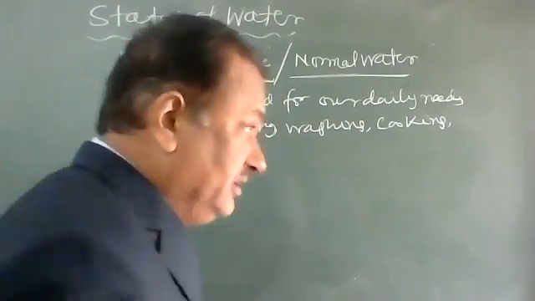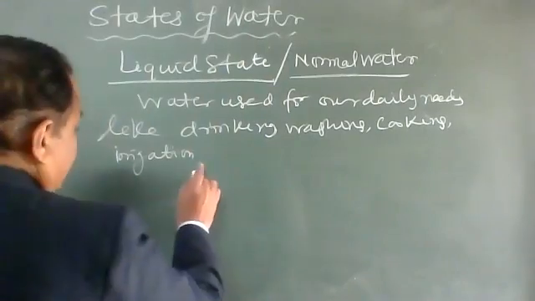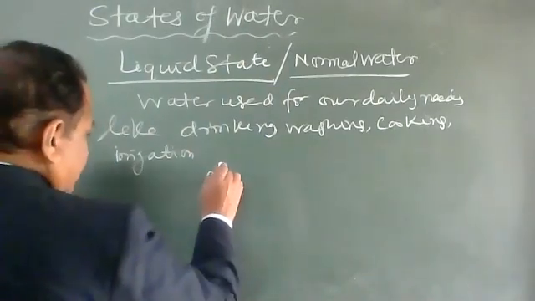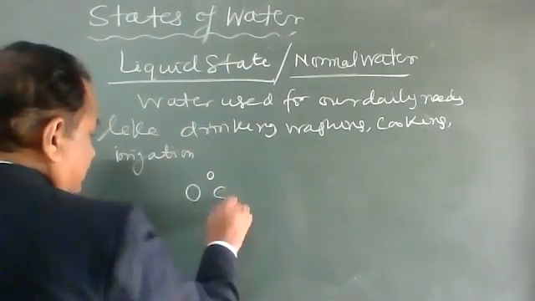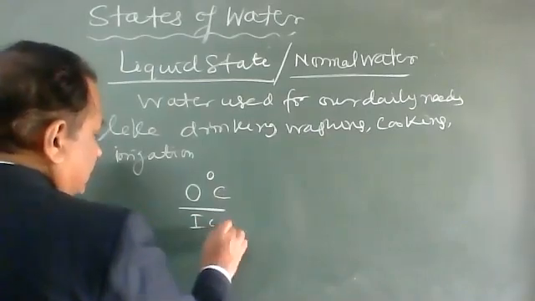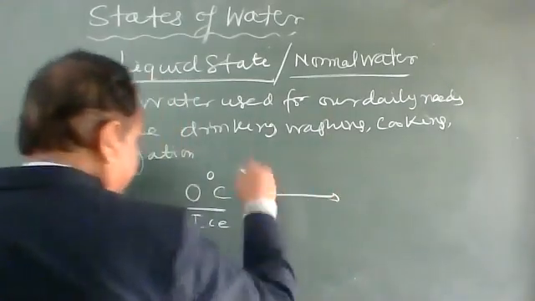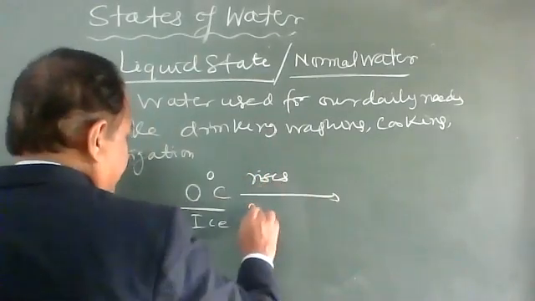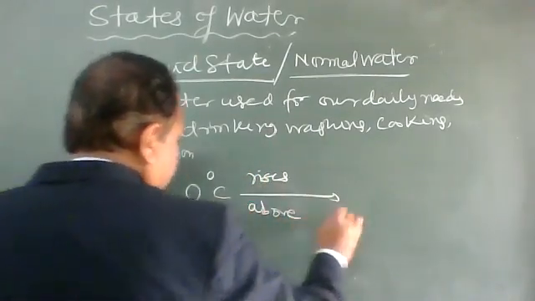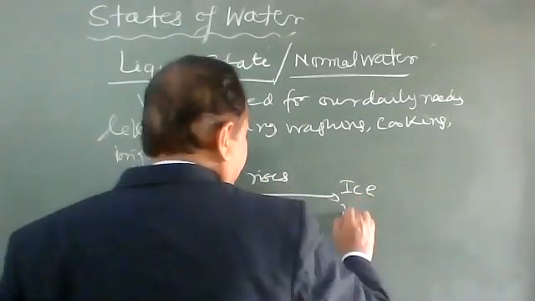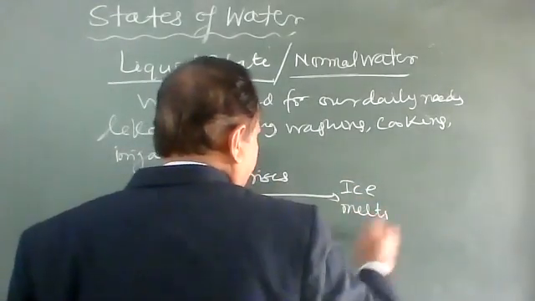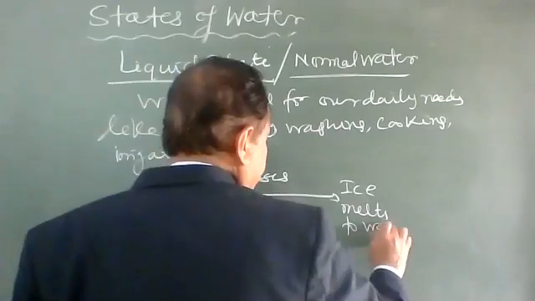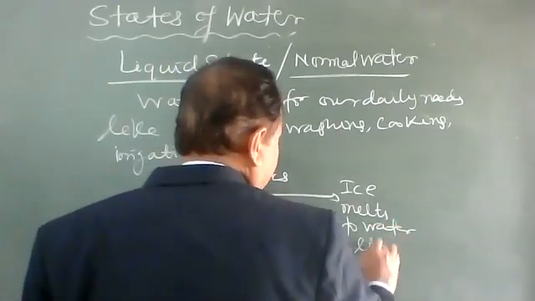So water, when it is at 0 degrees Celsius, is ice. When the temperature rises above that, then ice melts to liquid water.